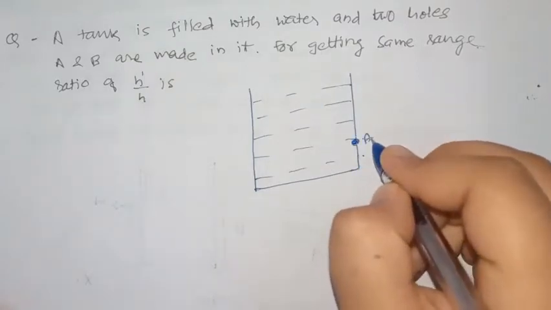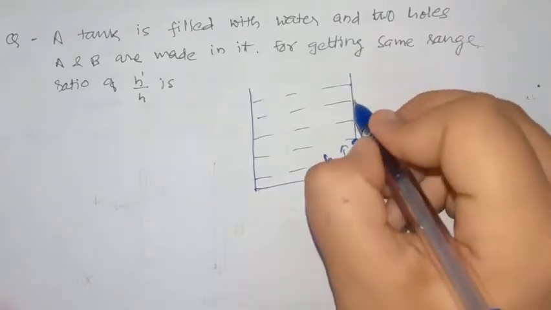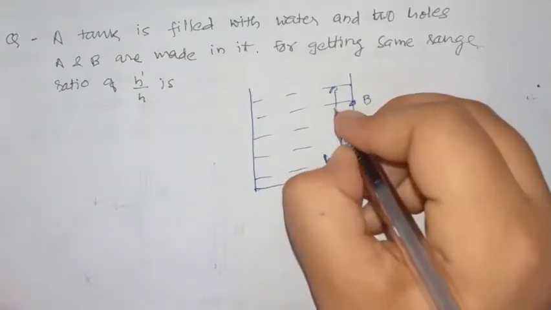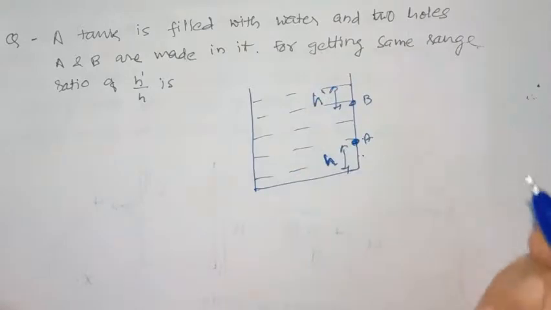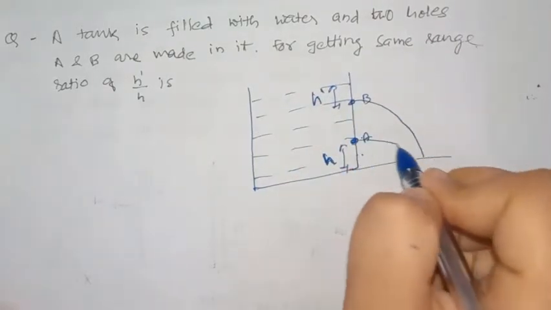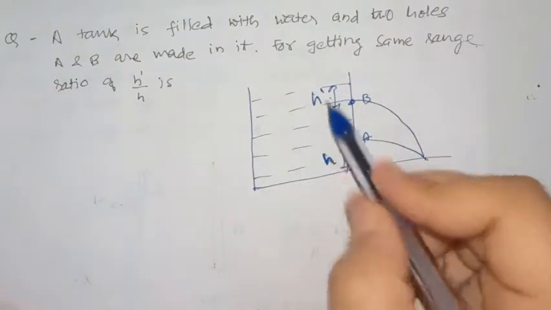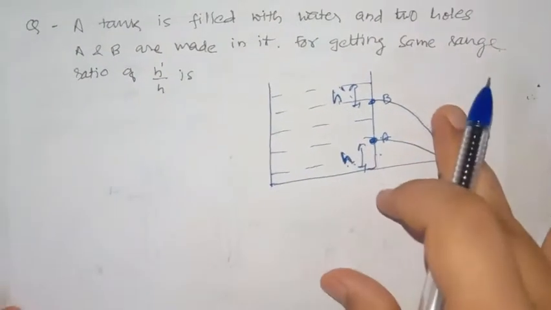A is made at height h from the bottom and B is made at depth h dash from the top. We want to have the same range. For that, we want to find the ratio of h dash by h.